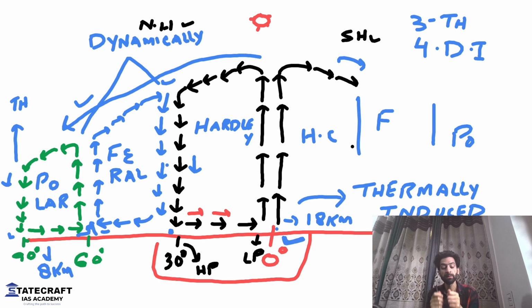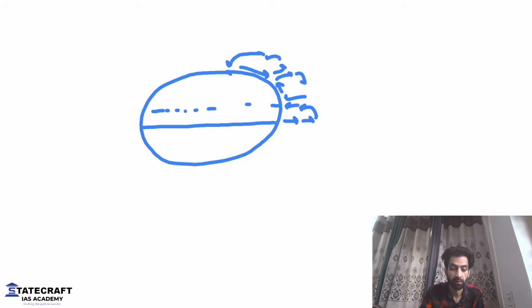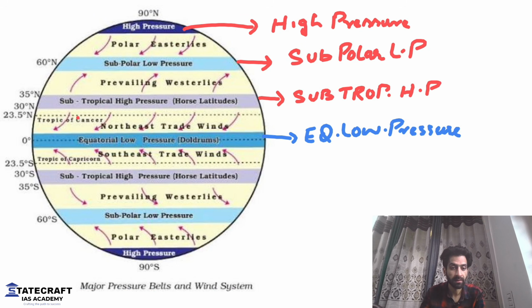That is from the subtropical high pressure belt to the equator. That means from this region towards this region. That means the winds need to blow from this region towards this region. Okay, from here to here.